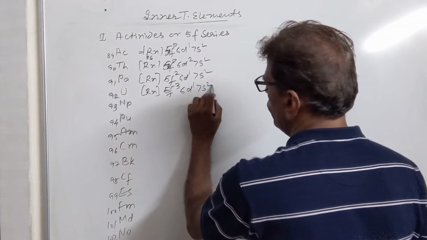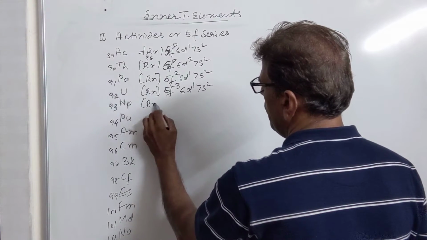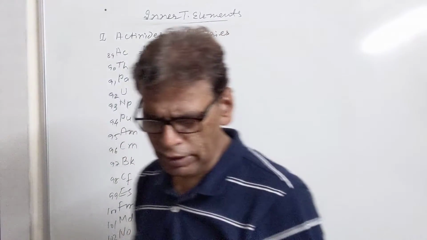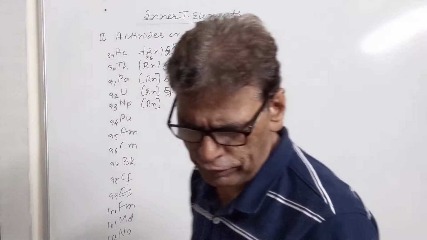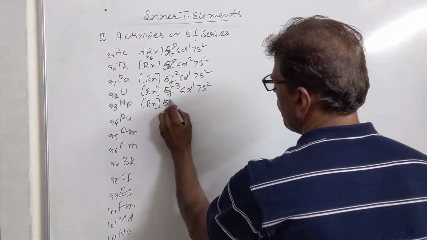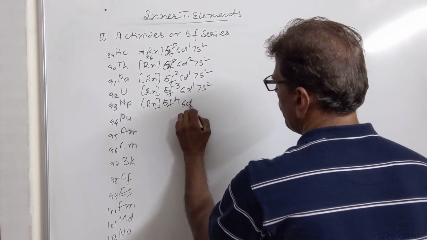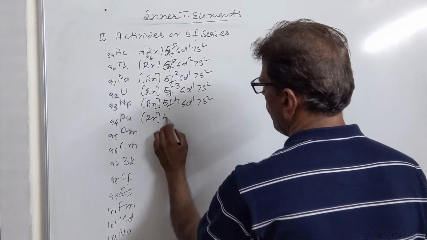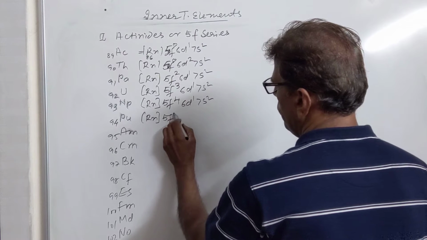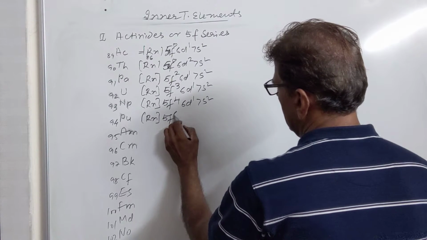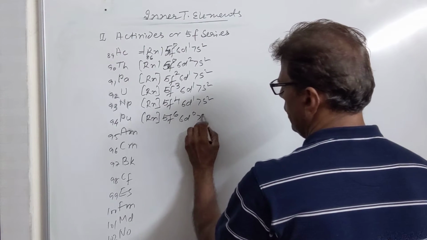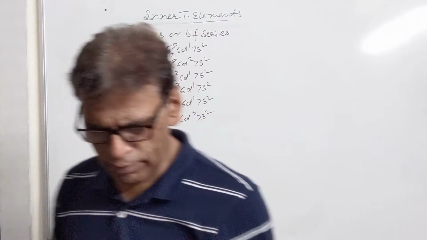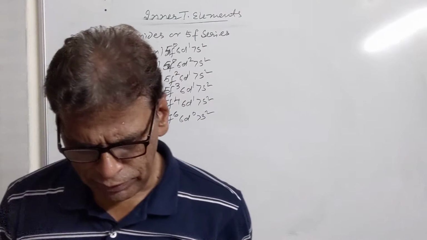Then in neptunium we have the configuration 5f4, 6d1, 7s2. In plutonium we have the configuration 5f6, 6d0, 7s2.